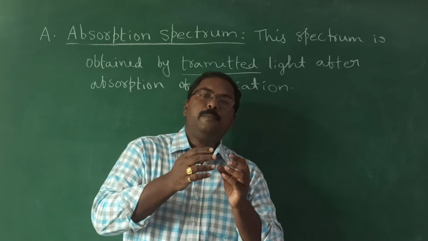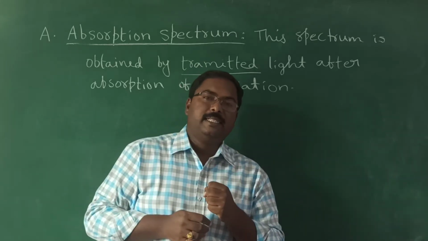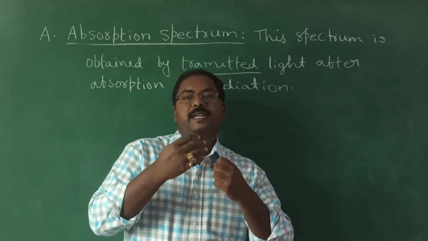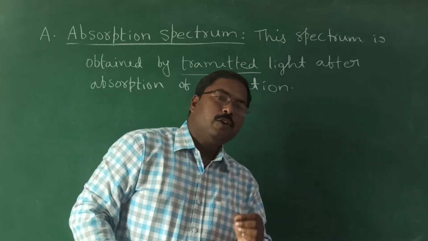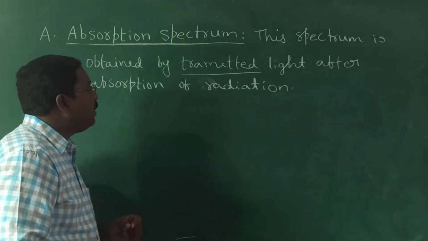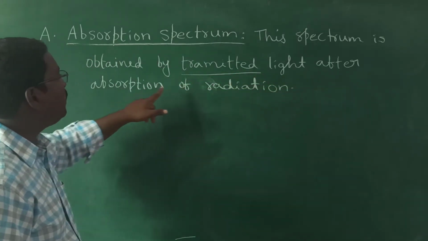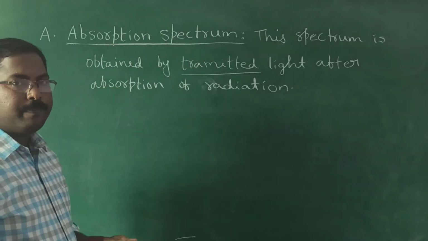For example, sodium absorbed yellow color from the light radiation. Then what does the transmitted light consist of? The transmitted light consists of all the remaining colors. So when we draw the spectrum for the transmitted light after absorption of radiation, it is known as absorption spectrum. Understood?